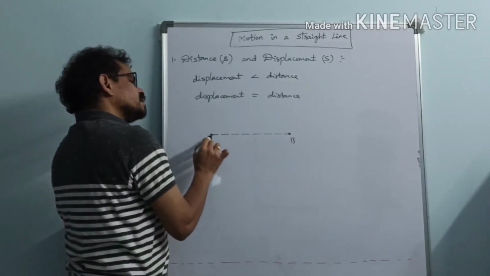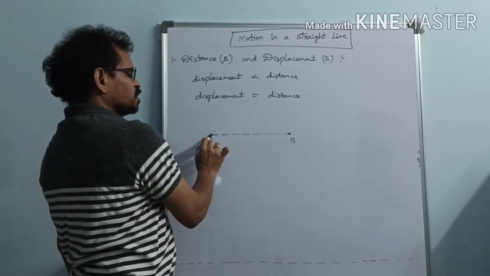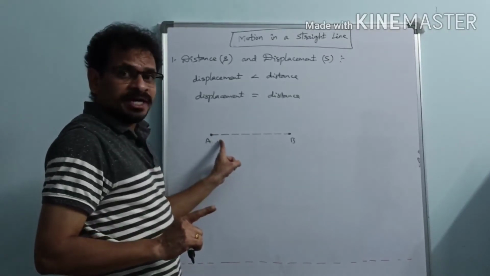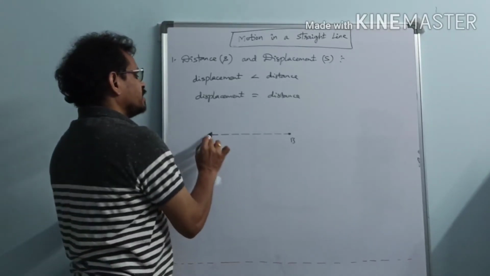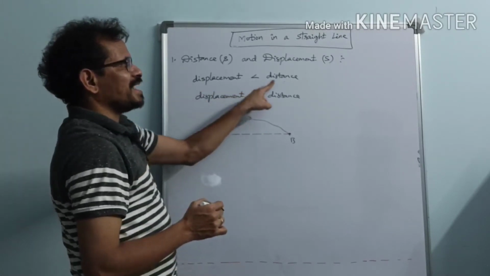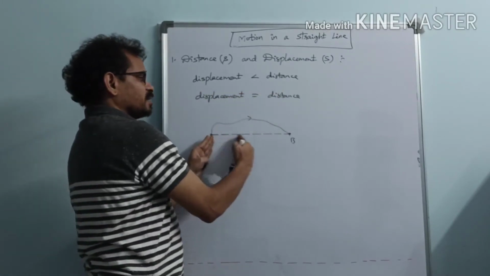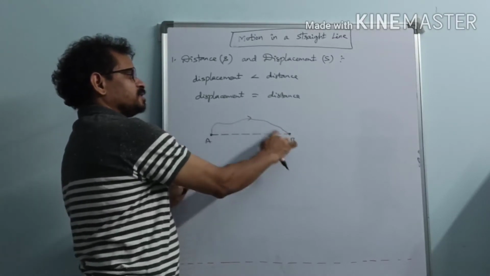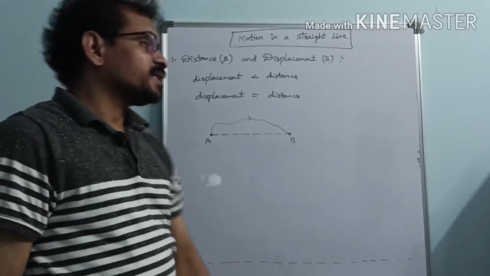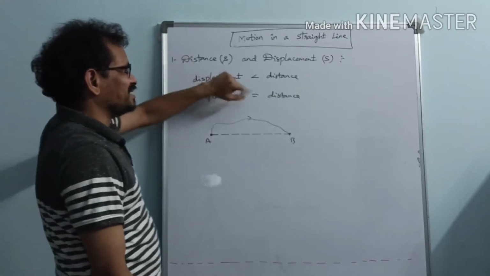If a particle moves from the initial position to the final point not along the straight line joining them, then displacement is less than distance, because displacement is the length of the straight line and distance is the length of the actual path, which is not a straight line. So in this case displacement is less than distance.